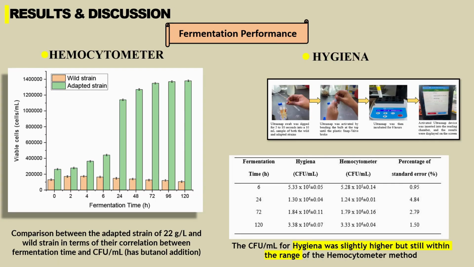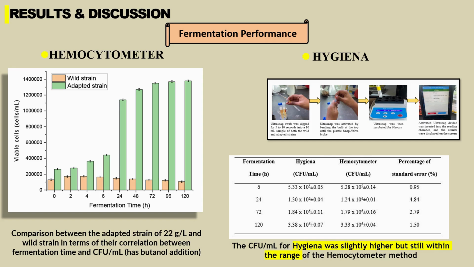Talking about viable cells, now we move on to determining the viable cells of the adapted and wild strain using a hemocytometer. In this case we added butanol, and we can see here that in the adapted strain, despite butanol being added, the viable cell count is very high compared to the wild strain, which clearly shows signs of inhibition. Then we did a comparison test with hygiene monitoring, a new fast method to count cells, which only requires us to insert the sample and go through several steps, and we get the full cell counting. Based on the result obtained, the CFU per ml for hygiene was slightly higher but still within the range of the hemocytometer method.